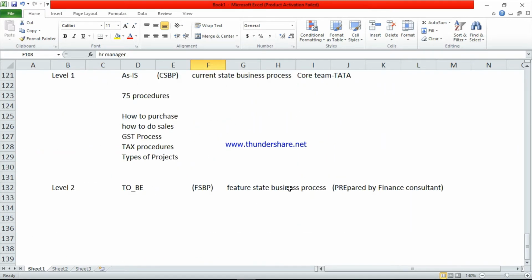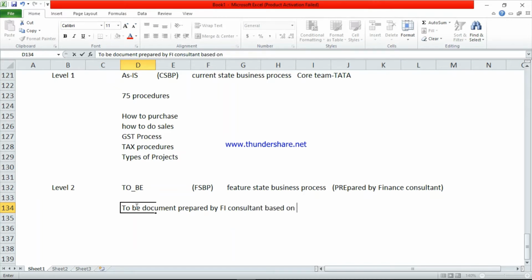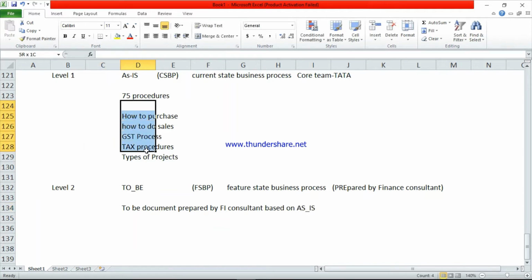Based on these documents, here the SAP finance consultant will prepare the to be document. So the to be document is prepared by the FI consultant based on the as is document. So based on this document again the finance consultant will prepare the to be document. So the to be document is prepared by the financial consultant.